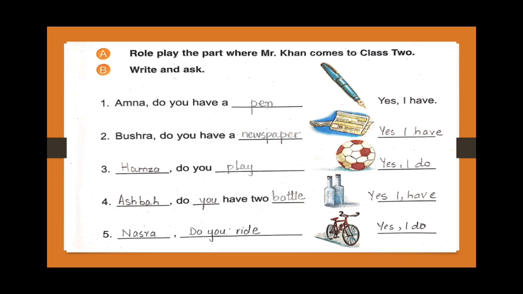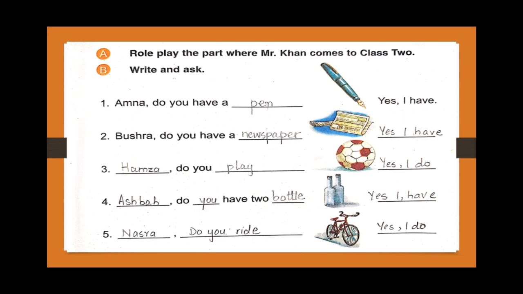Number 1. For example, Amna, do you have a pen? For example, if we have to borrow anything from anyone. For example, I want to borrow a pen from my friend. So I would say, Amna, do you have a pen? So what would she reply? Yes, I have.